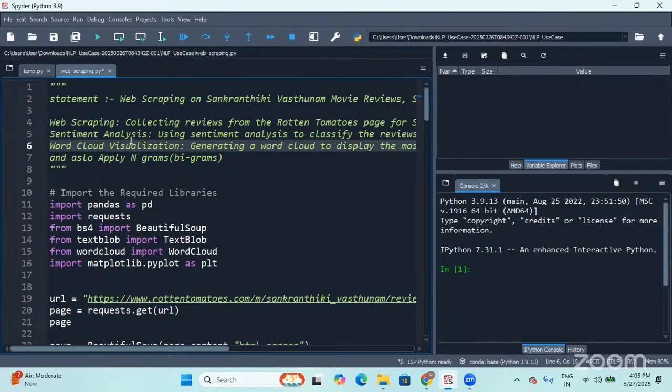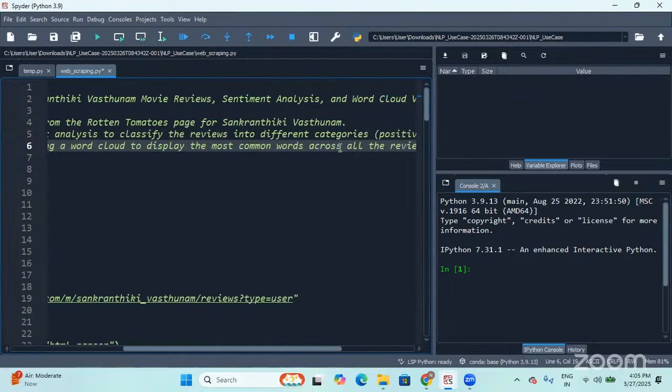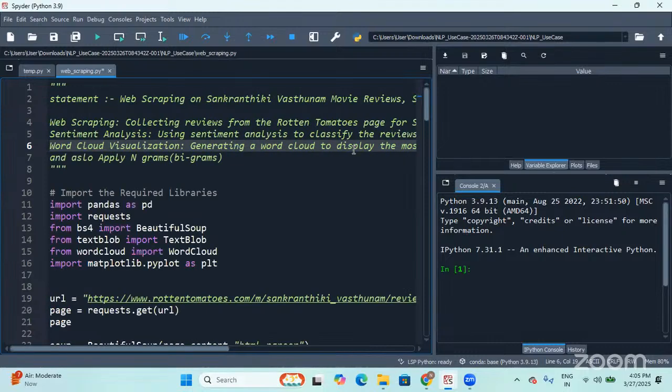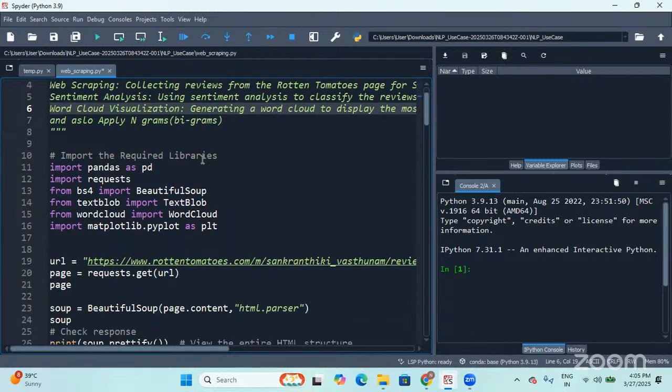So let us visualize by generating a word cloud to display the most common words, the words that are common across all these reviews. Based on the frequency of the word, we can see the size of that particular word as part of the word cloud. And we'll also apply n-grams. Then we'll also do positive word cloud, negative word cloud, and all.